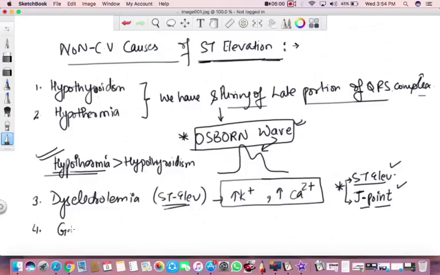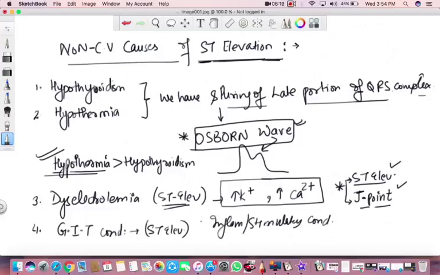Then in some GIT conditions, also we have ST elevation. These include inflammatory or stimulatory conditions which are near the heart.